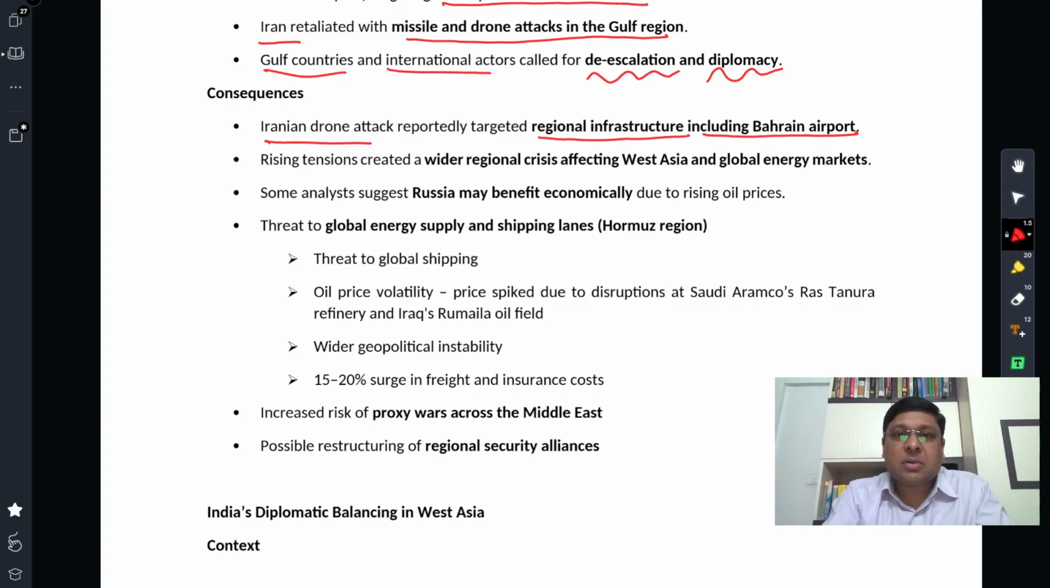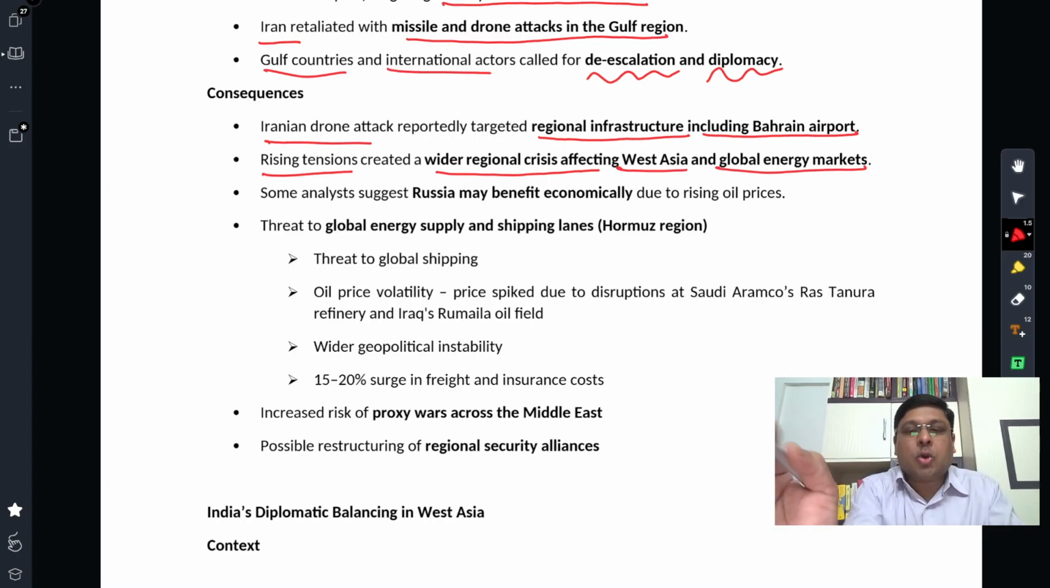They are targeting infrastructure, in terms of airports, in terms of ports, right? Infrastructural points in order to create pressure. That is one consequence. Second, rising tensions created a wider regional crisis affecting West Asia and global energy markets.